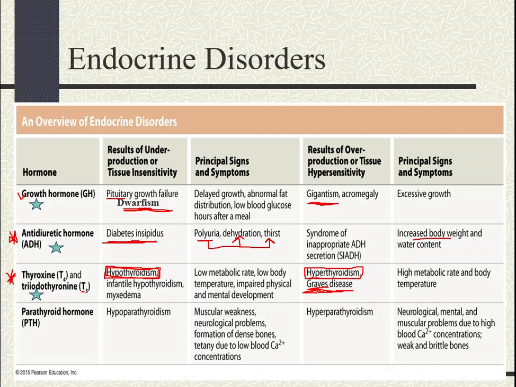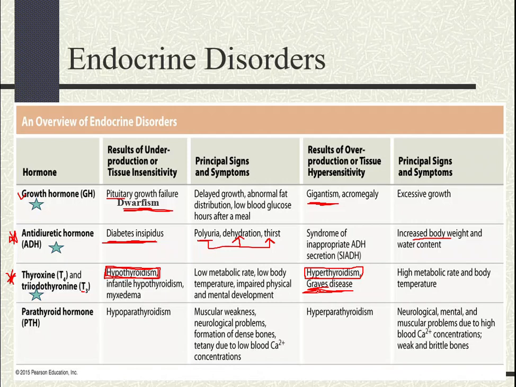And this is normally caused by iodine deficiency. Okay? However, it can be associated with hypothyroidism and hyperthyroidism. But you cannot use just the goiter to diagnose a patient with hypothyroidism or hyperthyroidism.